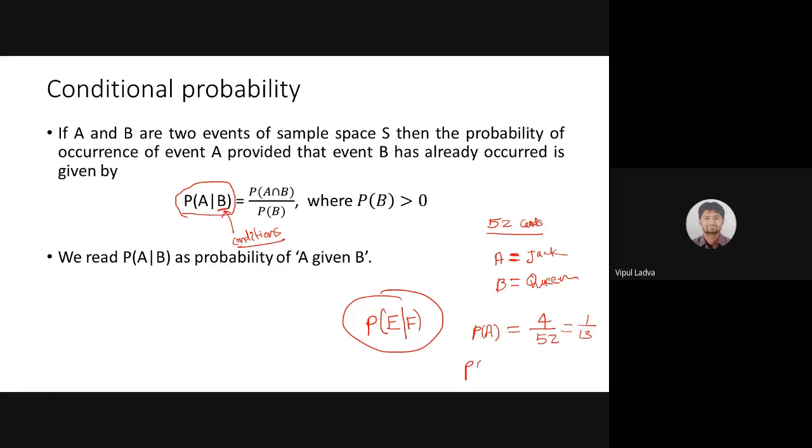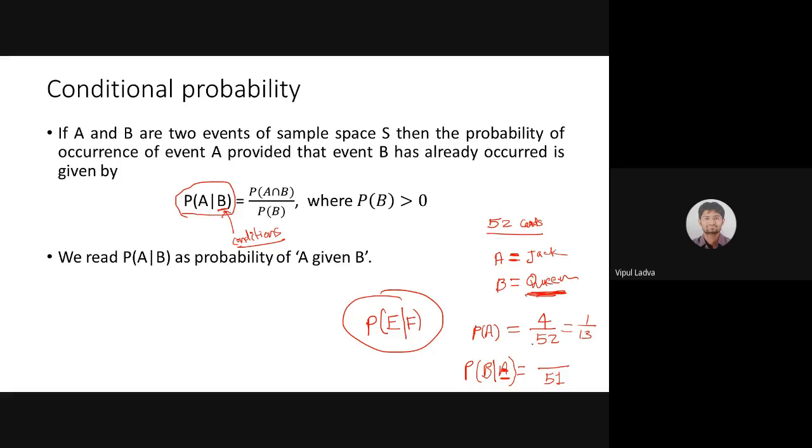Now after the occurrence of event A, we are looking for event B, getting a queen. Event A has already occurred, and both these events are consecutive. A has happened first, and after that we are doing B. Then A acts as a condition. Now we are finding the probability of event B, so the notation will be P of B given A. That means A is our condition. Will it affect the sample space? Yes, surely it will affect the sample space, because now my sample space will have one card less than earlier.